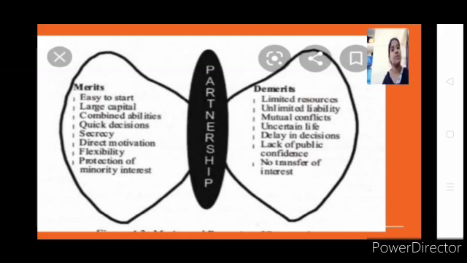Then comes protection of minority interest. So try to understand here, a person who wants to be a partner in a partnership firm should be a major, to be frank. He should be above 18 years. But a minor can also be admitted as a partner in a partnership firm under a few circumstances.